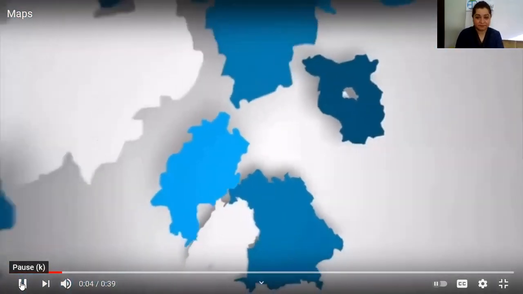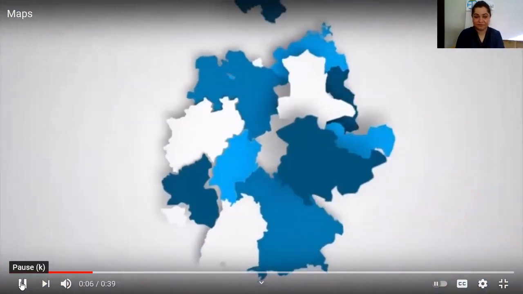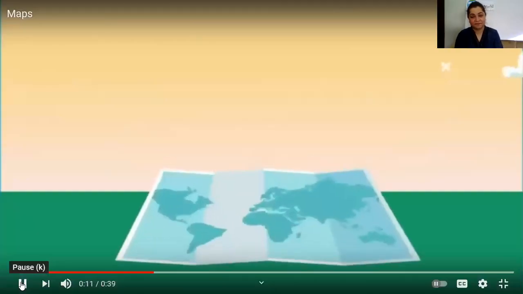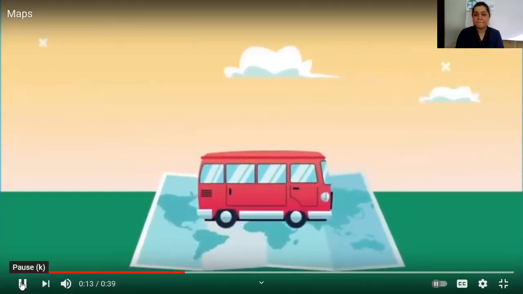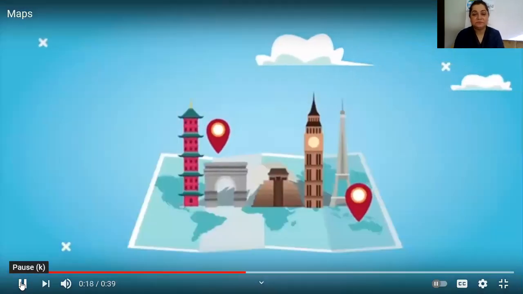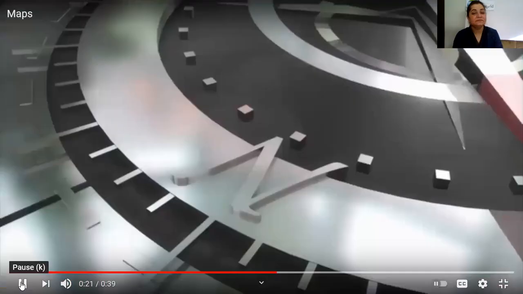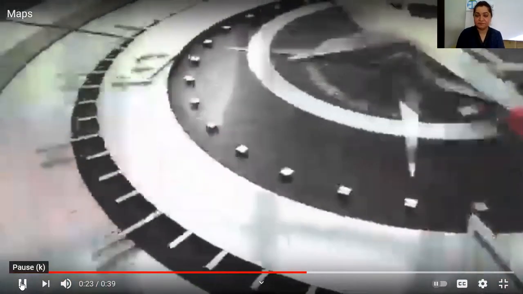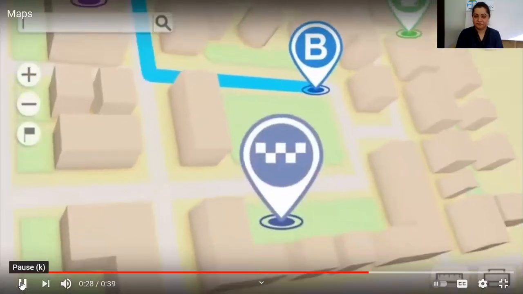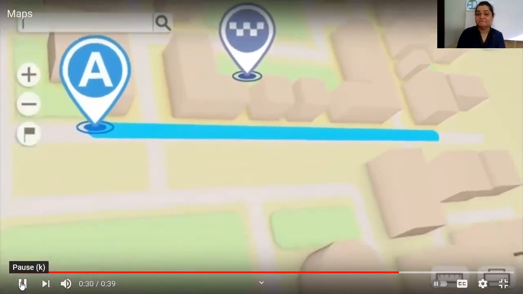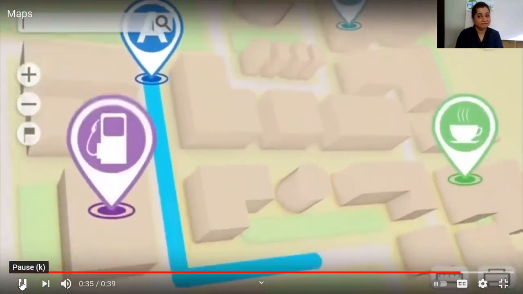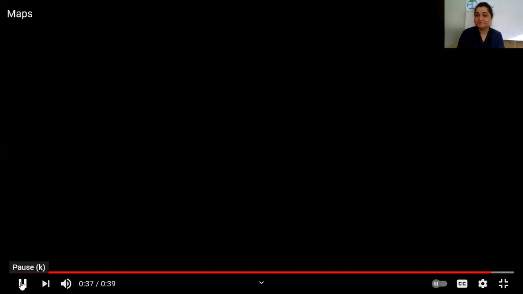Maps. Let's learn about maps. Then how do we read maps? Maps are a piece of paper. It shows where you can travel and which city in which country is at what location. It also shows us the directions of all these countries and where to go. Maps these days are also found on apps and computers where you can identify which place is at what position.